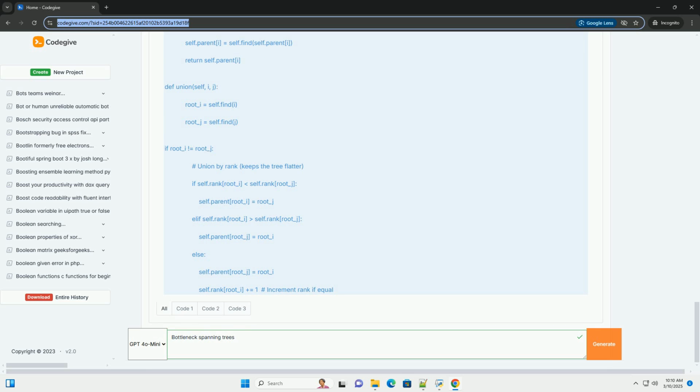The get('weight', 1) part handles cases where an edge might not have a weight assigned to it; it defaults to a weight of 1 in that case.